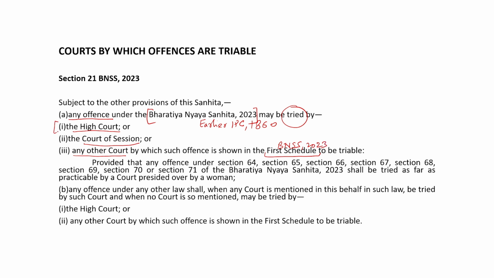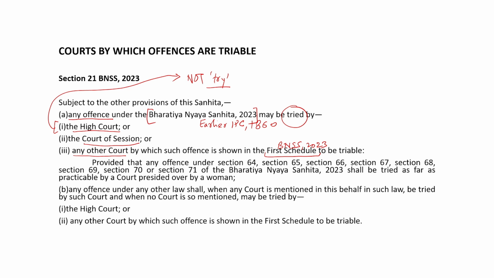Those of us who have some connection with judicial functions, who may be practicing, would know that High Courts would not try a case. Try means that a particular court is trying a criminal case in the first instance, that is, it is the first court taking up the case.